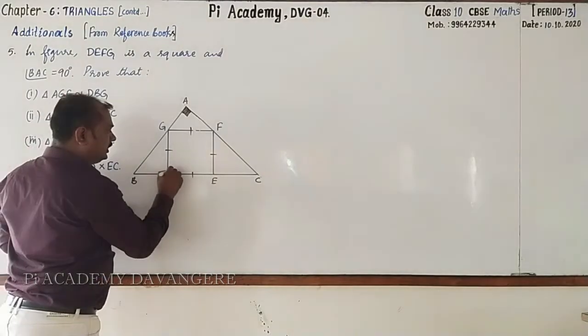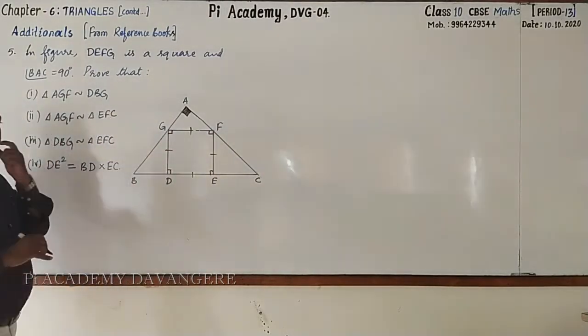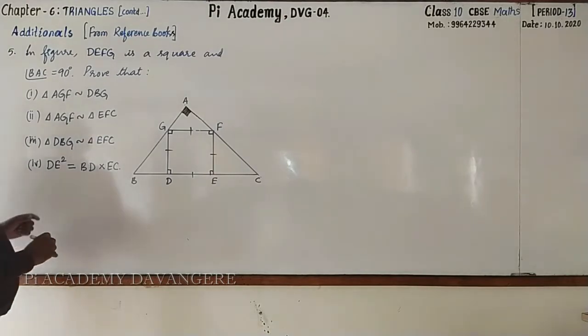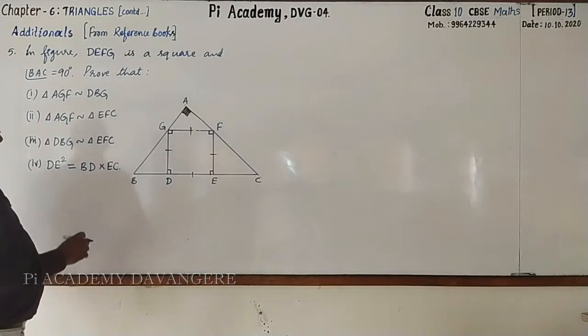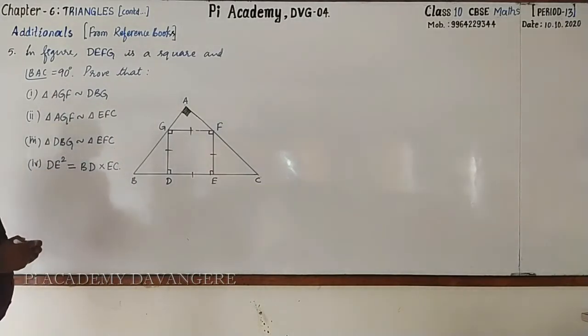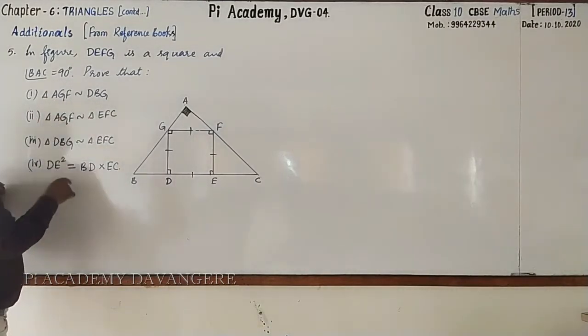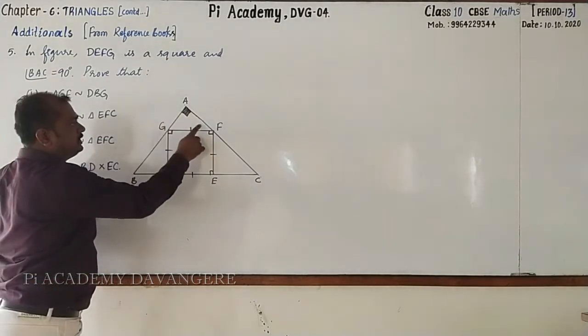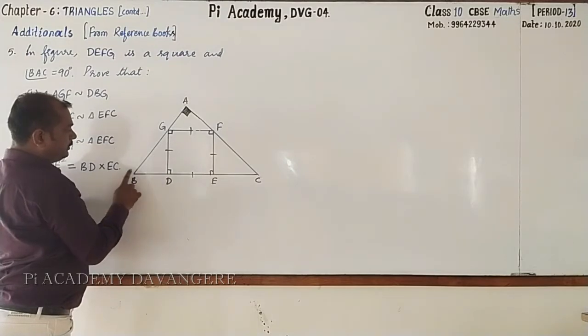Now angle D, angle E, F and G, all these are 90 degrees each. Next, angle BAC is 90 degrees. With this information, we have to prove the statements one by one. First I will explain, and afterwards you can write with me. Look here, AGF similar to DBG.